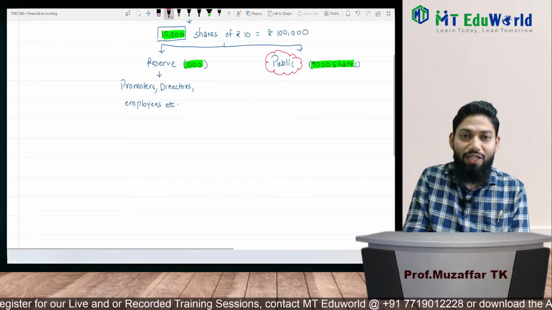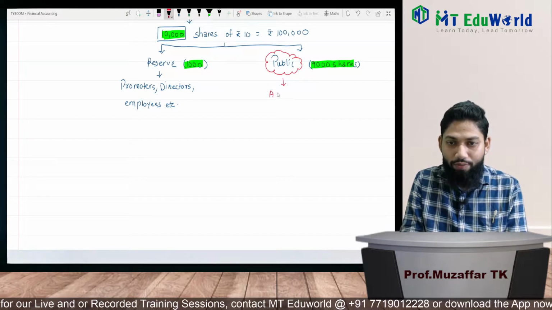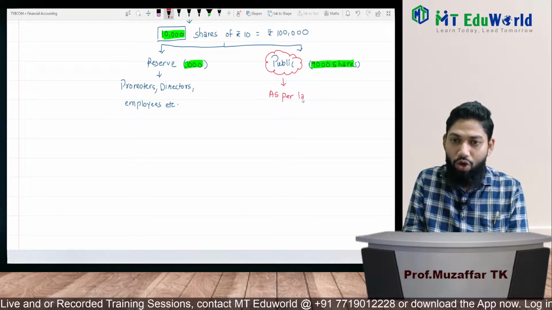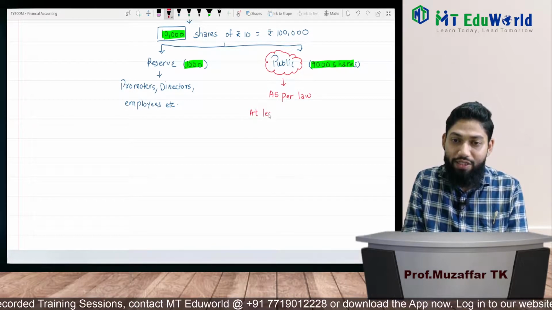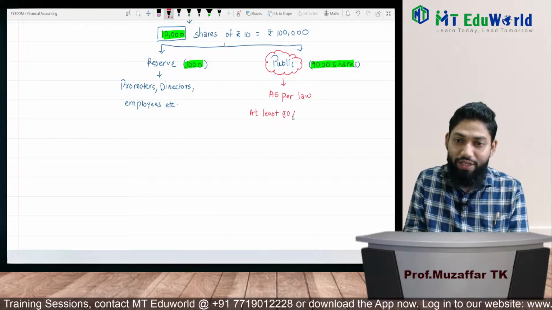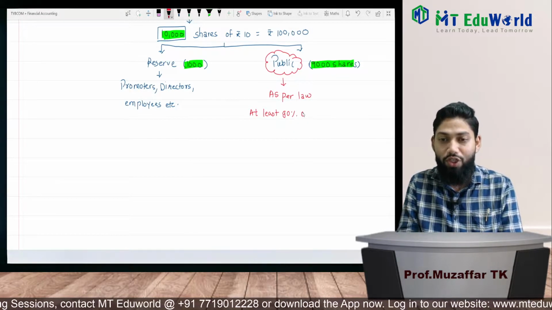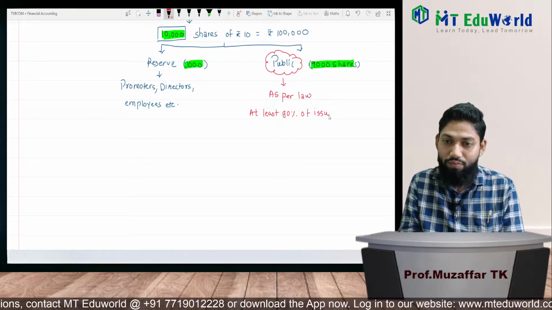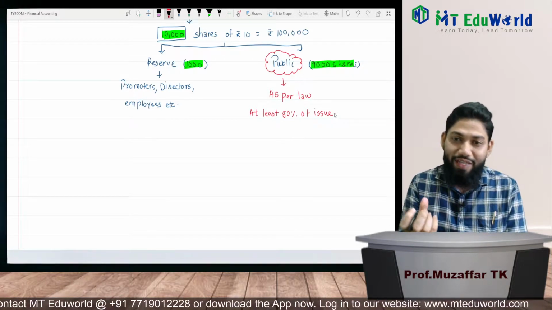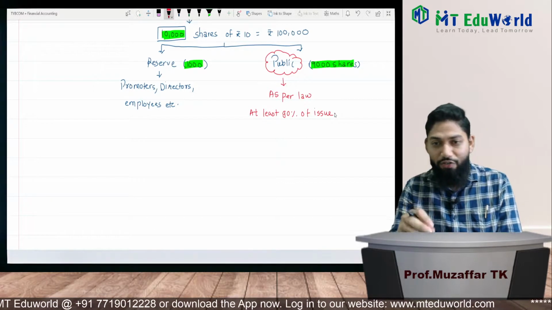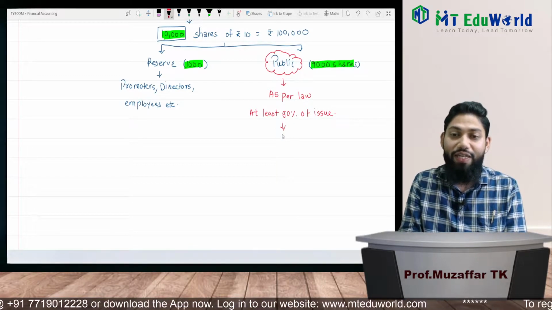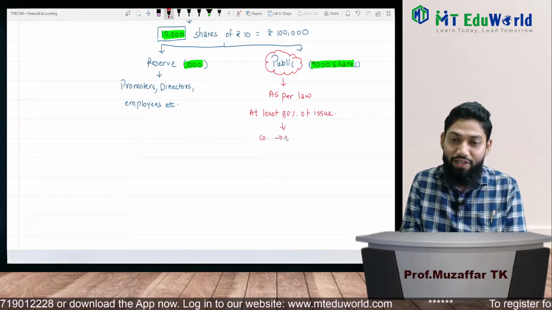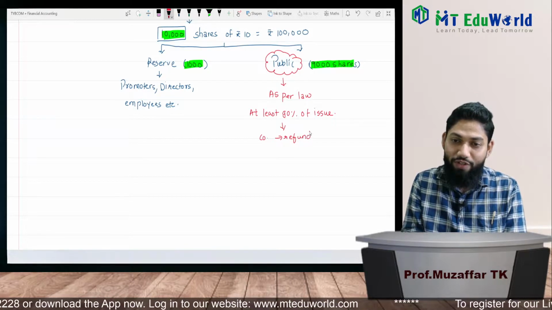And there is a law. As per law, at least 90% of the issue should be subscribed by the public. And if 90% of the issue is not subscribed by the public, then the company has to refund the entire amount. Company has to refund the entire amount.